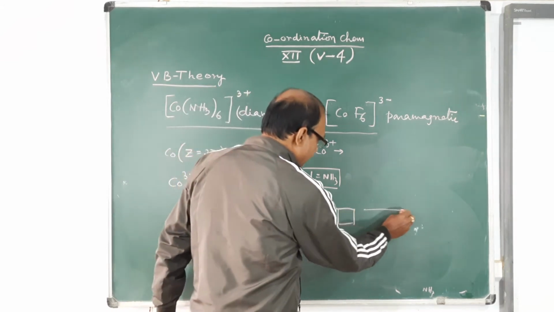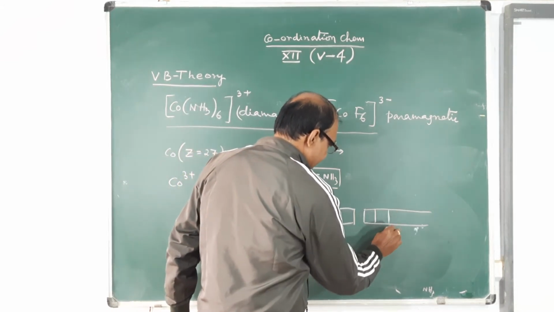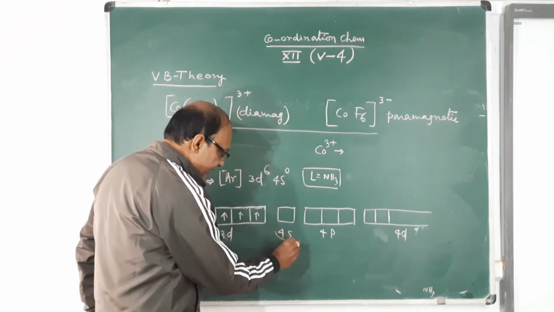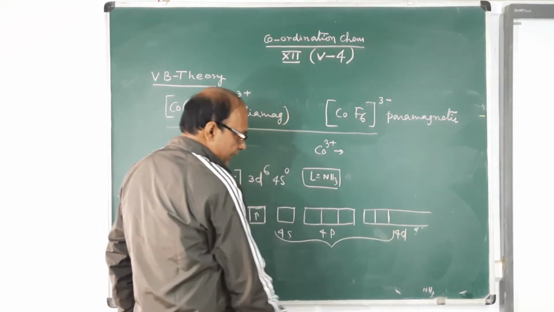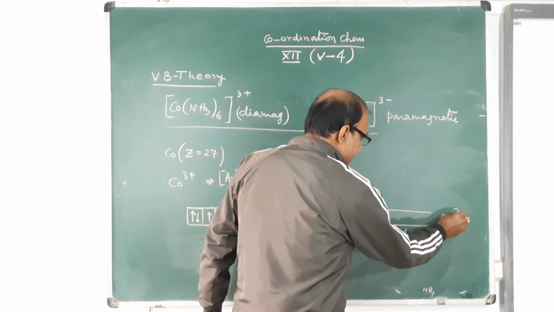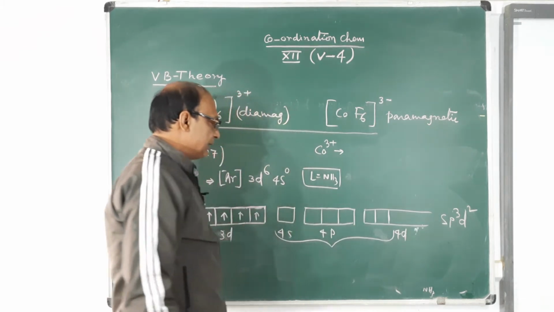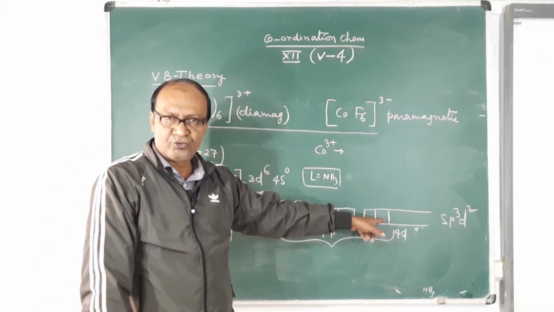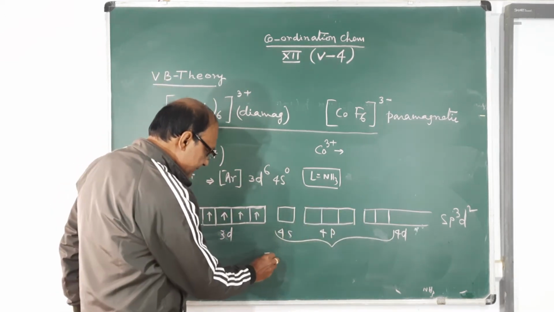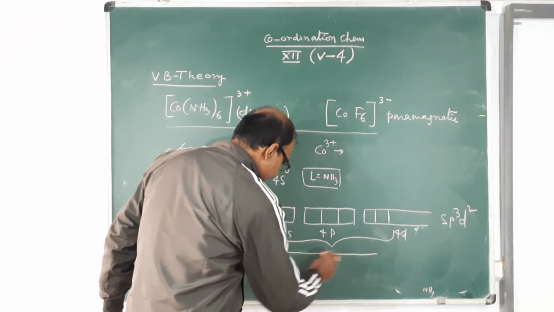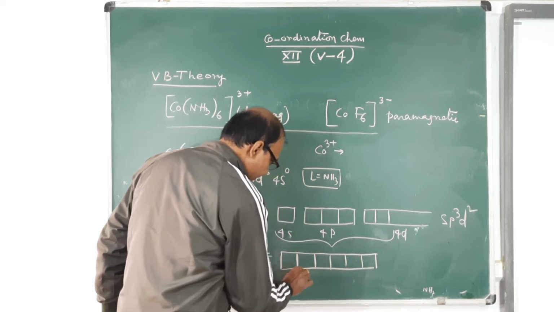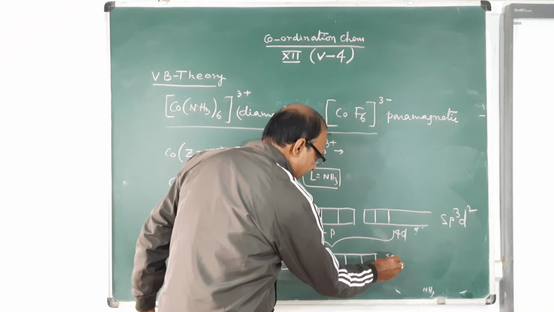The ligands are using the outer 4d orbitals for hybridization, and the hybridization taking place is sp3d2. Here you see that the outer d orbitals are used up in the hybridization, forming a set of equivalent orbitals. These are the 6 equivalent orbitals, 1, 2, 3, 4, 5, 6, and these hybrid orbitals are sp3d2.